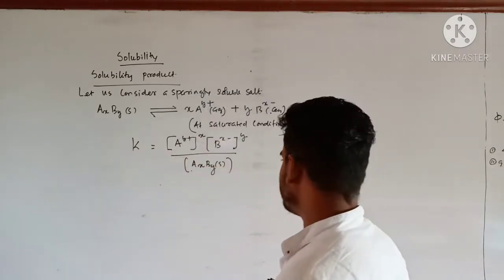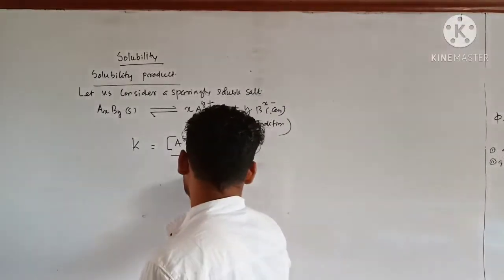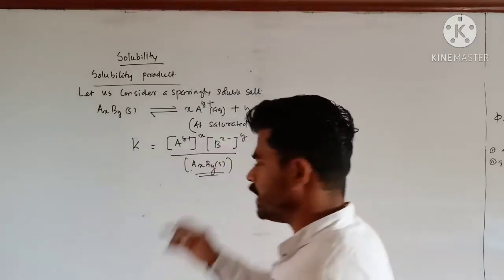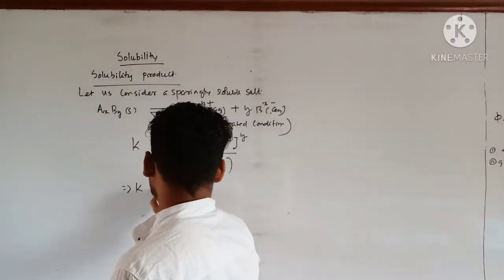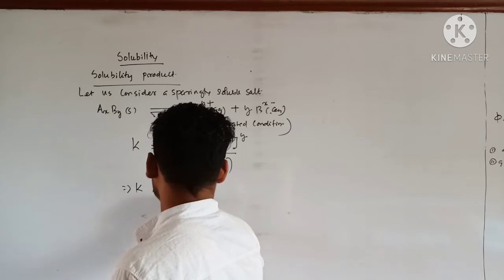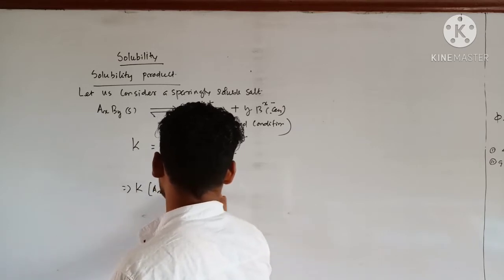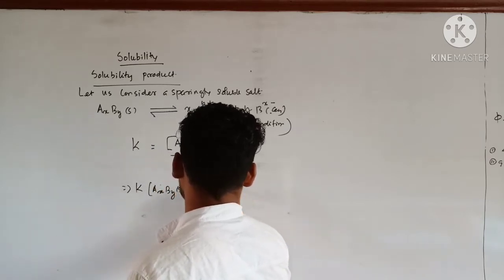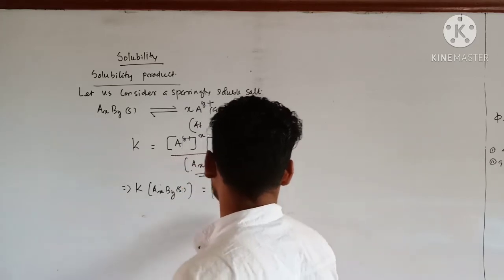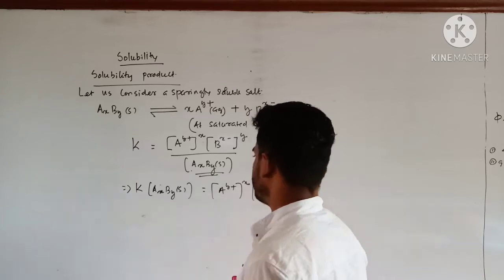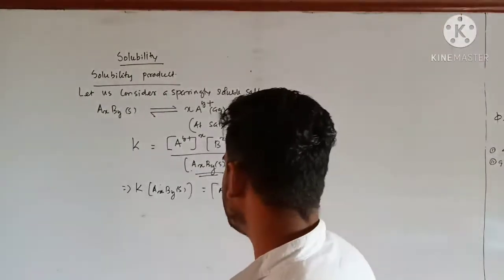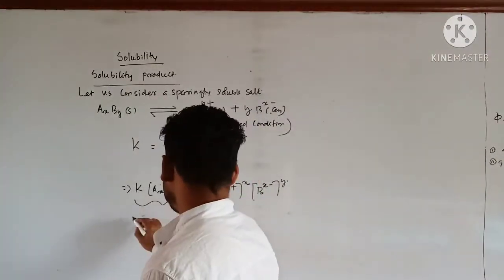Clear? As I have told you, the concentration of solid or pure liquid is taken as constant. So what can I write over here? K times AxBy solid will be equal to [A^y+]^x [B^x-]^y. Clear? So this product is called solubility product.